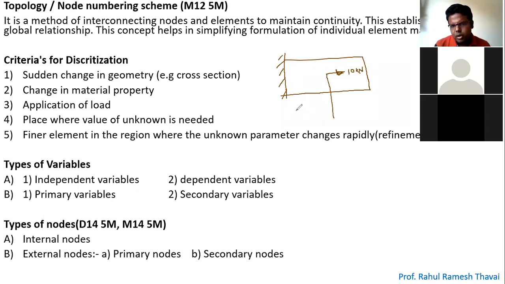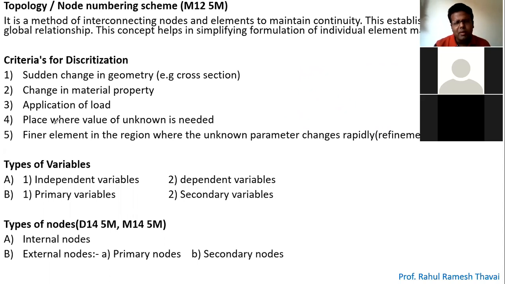So this is my total length. This total length I need to split into two parts. The point where the load is applied, that point I'm bringing in. So this point becomes a node. This is my node 1, this is my node 2, and this is my node 3. So this is the third criteria.